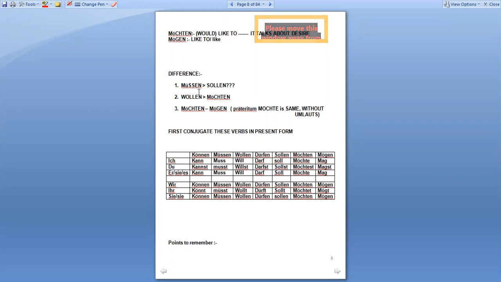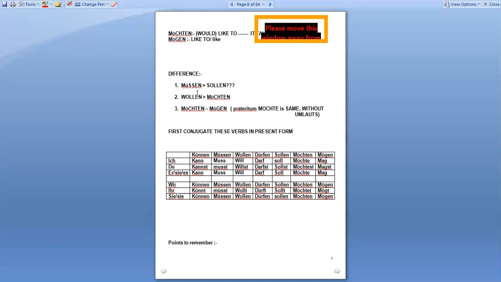So here it is likely to happen. That means chances are very much there that you will go according to your plan. But if you have not booked the tickets for watching the movie, or you have not reserved the table for your dinner, that means the plan might change.